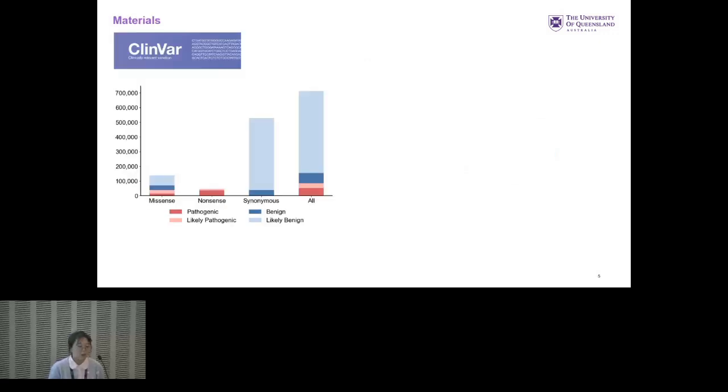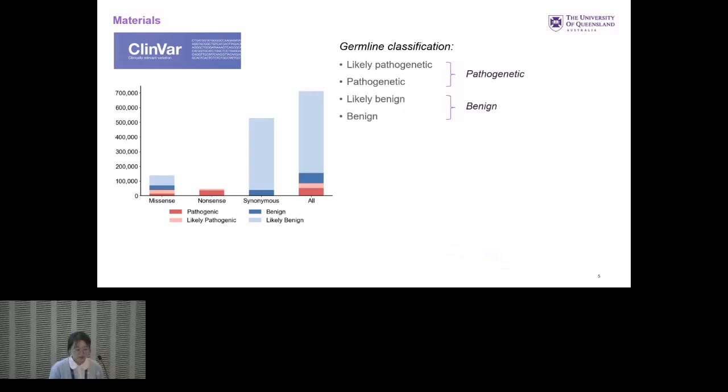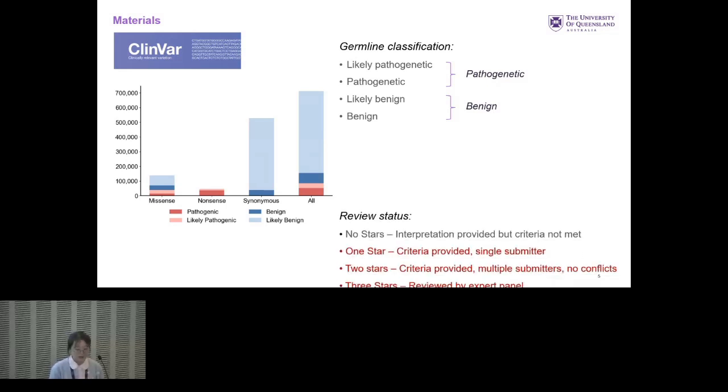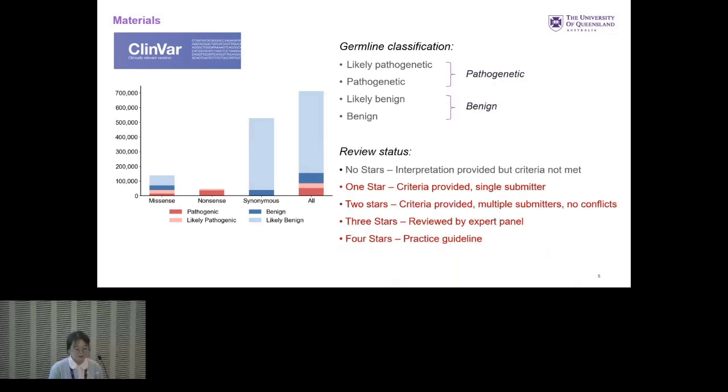So for our experiment design, we collected the single point mutations from the ClinVar database, and these missense mutations can be further divided into likely pathogenic and likely benign. We combine the likely pathogenic into pathogenic variants, so it's more like a classification task. And then we choose high quality missense variants with at least one review star.